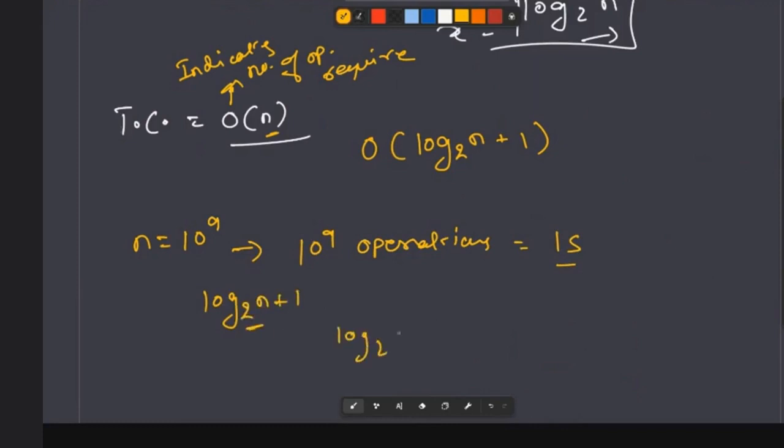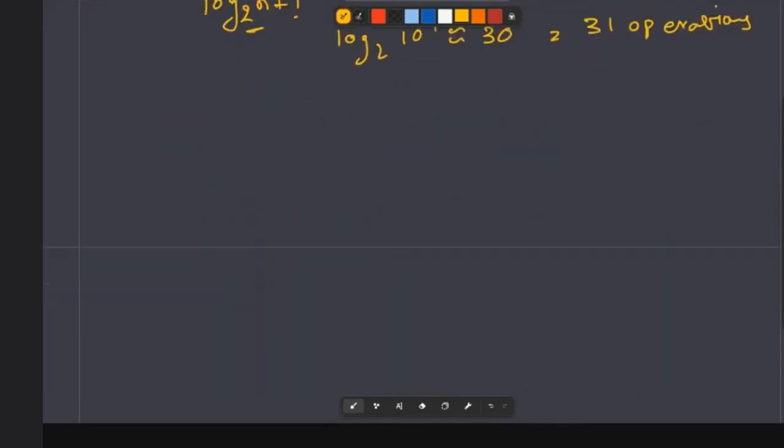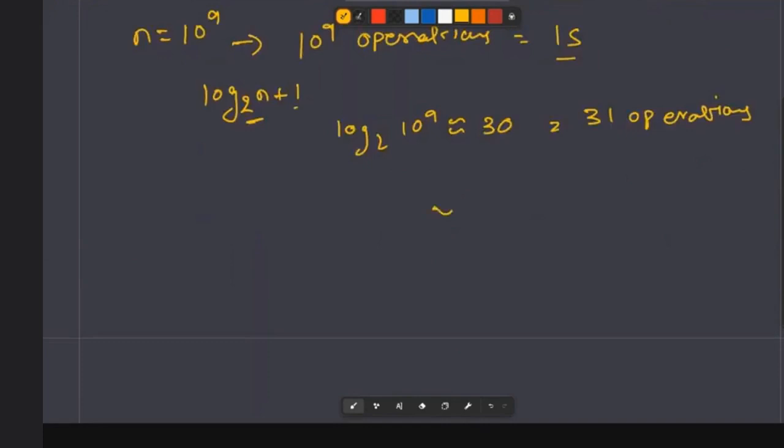Log 2 of 10 power 9 is approximately 30, and 30 plus 1, so you need 31 operations, not 31 seconds. How much time do 31 operations require? It is close to 1 microsecond. So in 1 microsecond, you can do the same thing you were doing in 1 second.